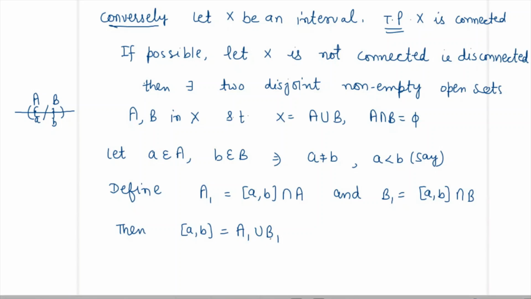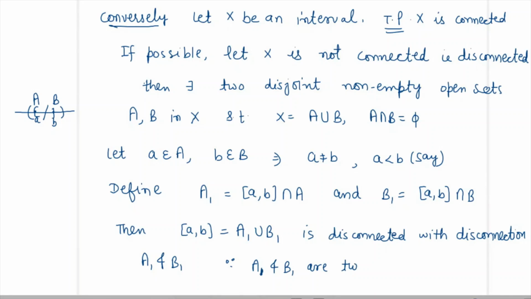So here we can write it is a disconnected set with disconnection A1 and B1, because here A1 and B1 are two disjoint sets which are non-empty also, because A1 is containing at least point a and B1 is containing at least point b here.